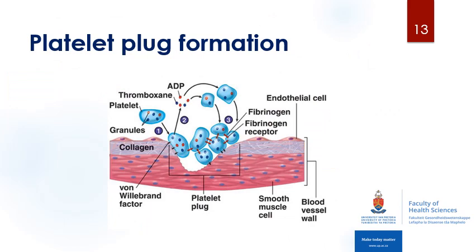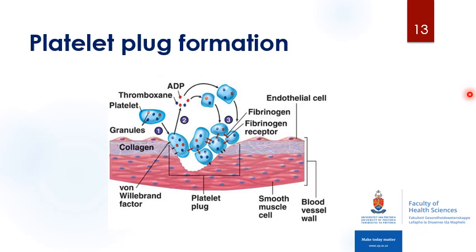So how exactly does the platelet bind to collagen? A glycoprotein called von Willebrand factor is important for the adhesion of platelets to collagen. Exposure of collagen causes von Willebrand factor in the blood to bind to collagen. Receptors on the surface of your platelets can bind to the von Willebrand factor, causing the platelets to adhere to collagen. This also causes the platelets to increase their surface area and release their granules.